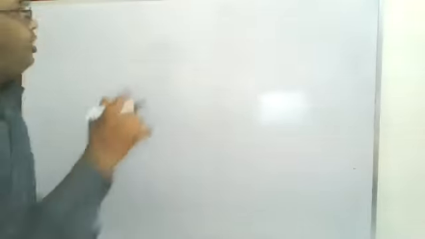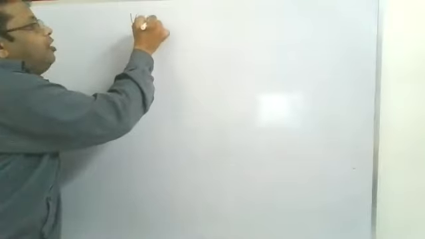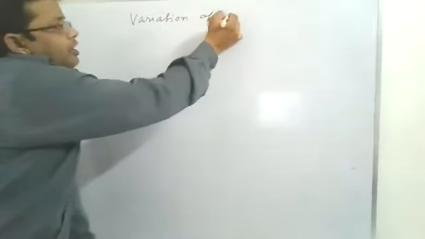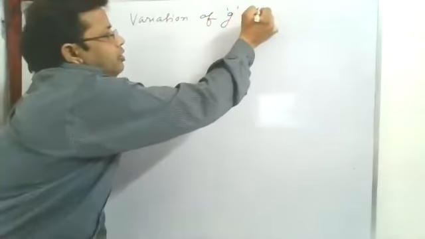Now we will study the variation of G, the variation of acceleration due to gravity, due to depth.